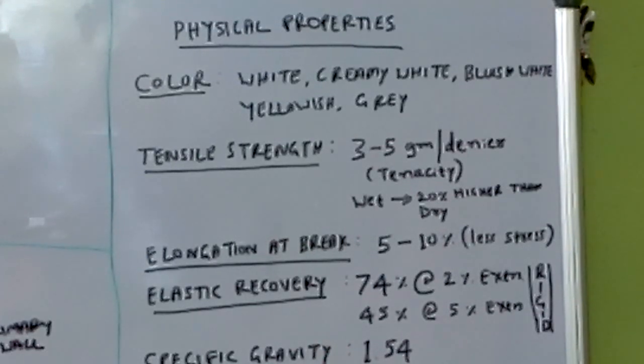Next is the effect of heat. This is also one of the major physical properties considered, because the cotton clothes or garments we wear are sometimes subjected to higher heat. It depends upon the climatic conditions of the regions. Some regions of the globe are very cold, some are very hot, and some are medium. And sometimes without our knowledge, our garments are subjected to heat or accidental fires. So many things are related to heat, fire, and high temperatures, whatever it may be.